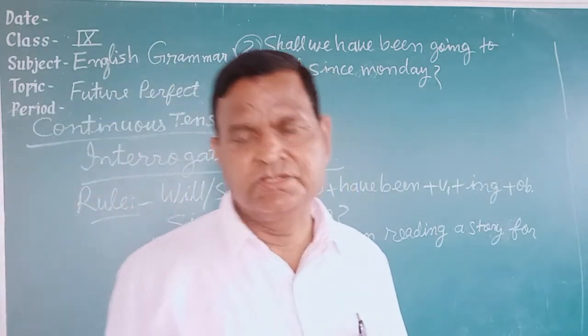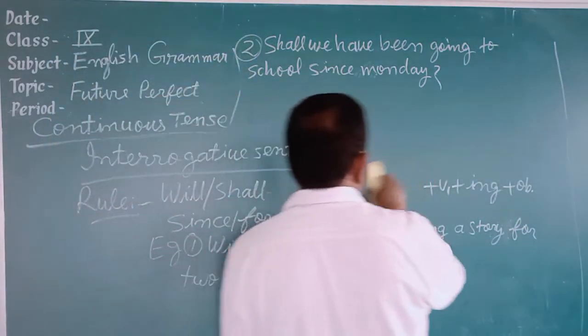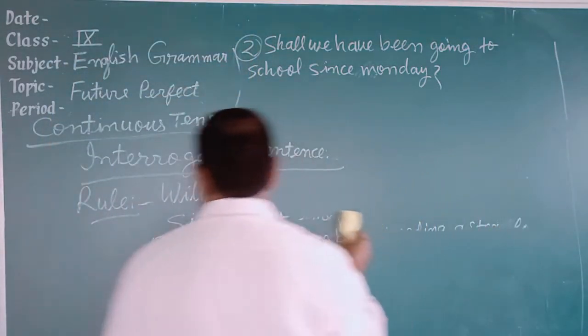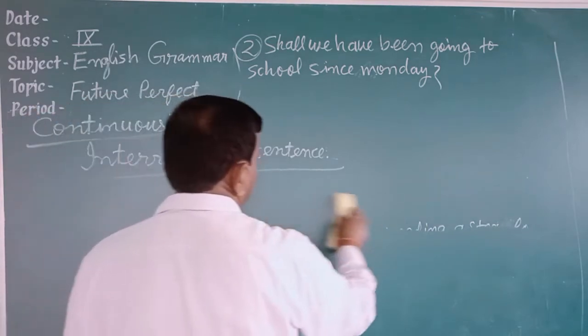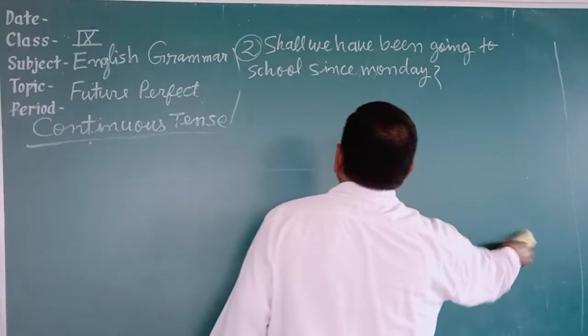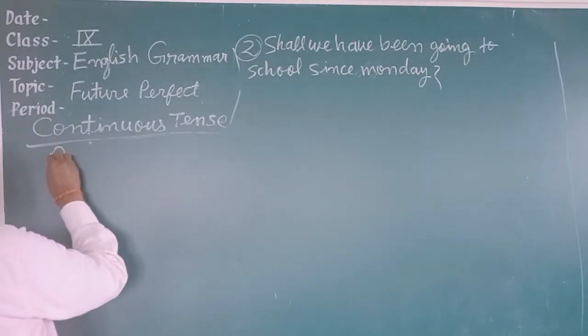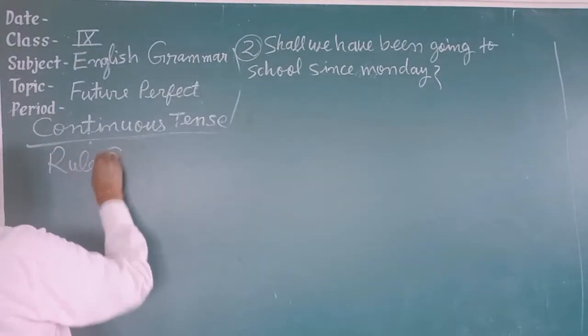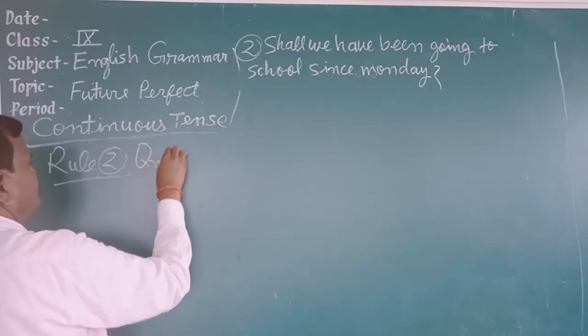When the sentence starts with a question word, write down that rule as the second rule. First of all, the question word is written.